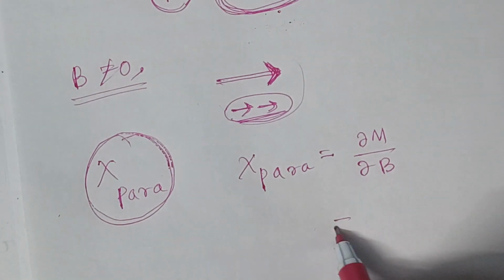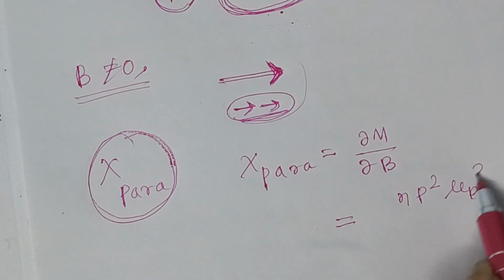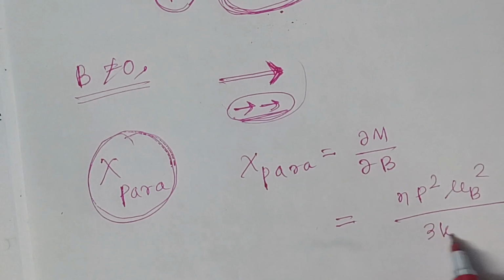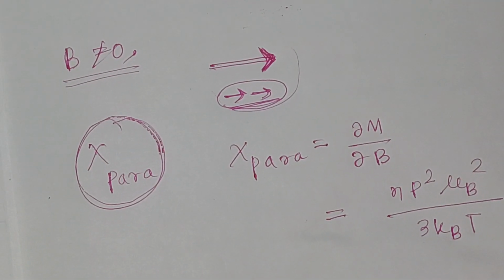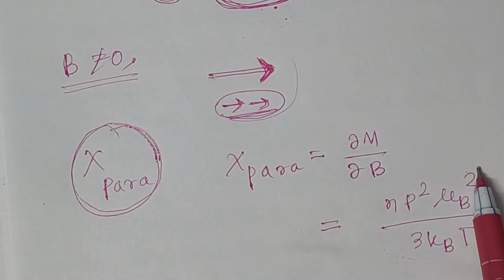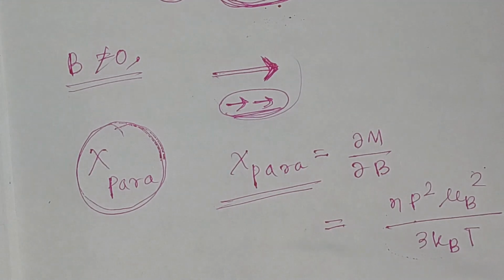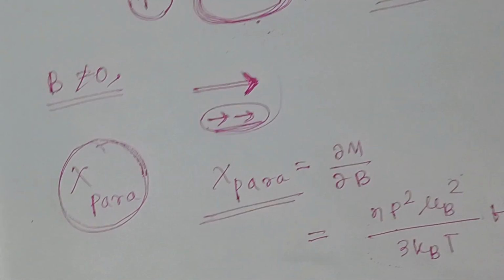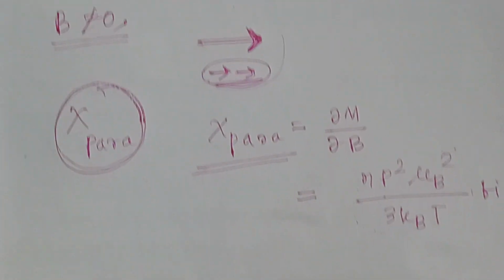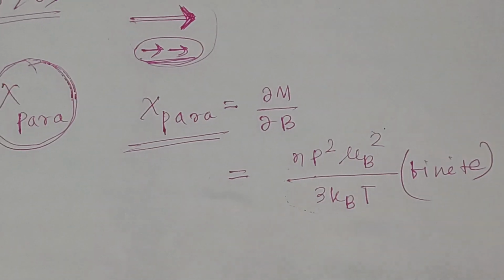The formula is N p squared mu B squared divided by 3 kB T. This is the formula for the susceptibility of paramagnetism, and this is a finite value.